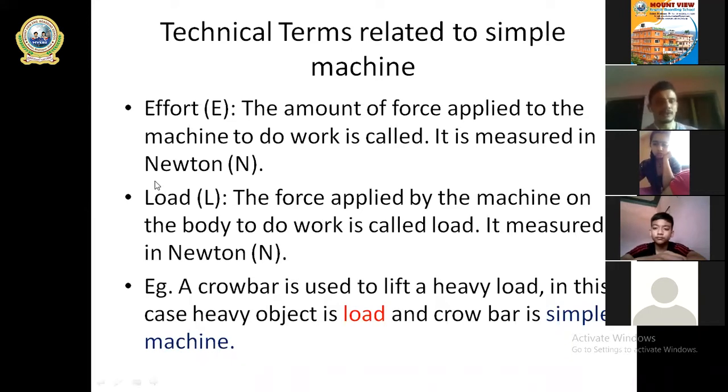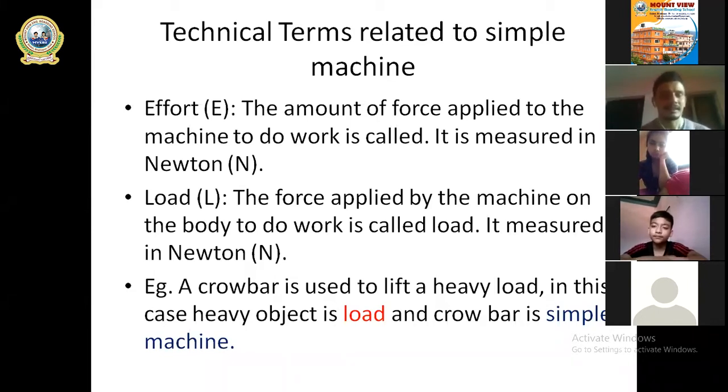So if we talk about load, the force applied by the machine on the body to do work is called load. Let's say you are using a crowbar. Let's say you are using scissors to cut a piece of paper. The scissors is a machine, and with the help of scissors you cut paper. That paper is a load.